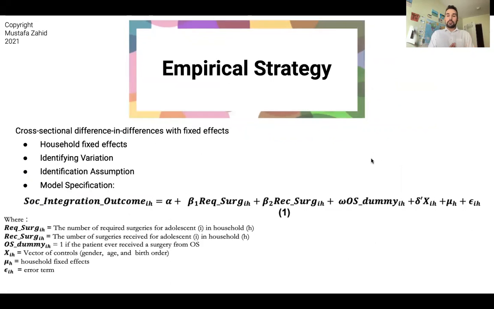To causally estimate the impact of cleft lip and palate, we utilize a cross-sectional difference in differences with fixed effects. So we take the difference in outcomes between the treated patient and their closest age sibling and the untreated patient and their closest age sibling, and then we take the difference in differences. In the model specification over here, we utilize household fixed effects, so we are looking at variation within the household. We also cluster our standard errors at the household level. The identifying variation in this case is the presence of cleft and palate and the treatment. The identification assumption here is that, in the absence of cleft and palate, the difference between siblings is constant.